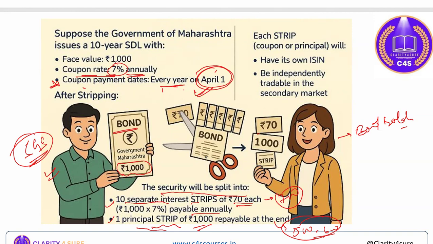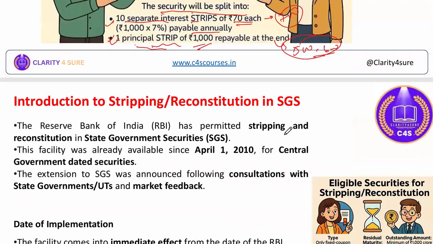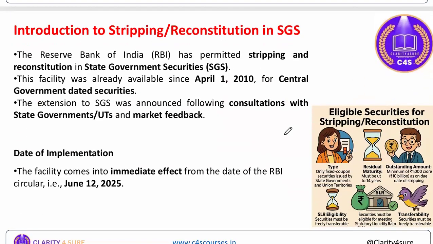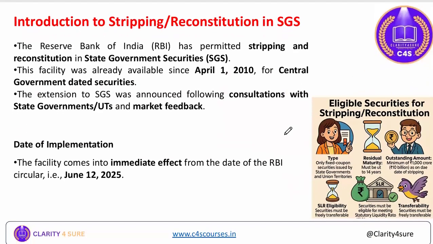All right, so this component is also there. A principal strip of 1000 repayable at the end. It will be repayable to this bondholder at the end of maturity, that is 10 years. Okay, now coming to the next part of the slide, introduction of strips and reconstitution of state government securities. This facility is already available for central government dated securities right from 1st of April 2010.